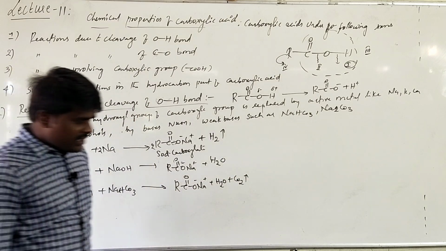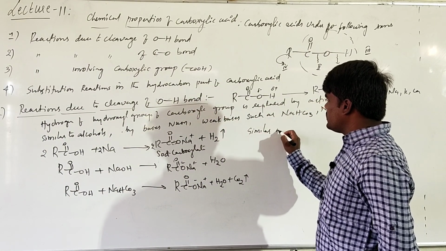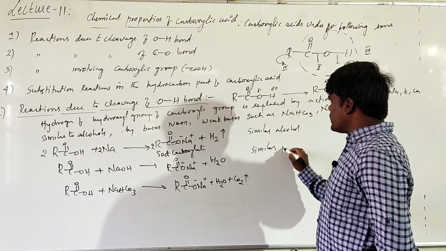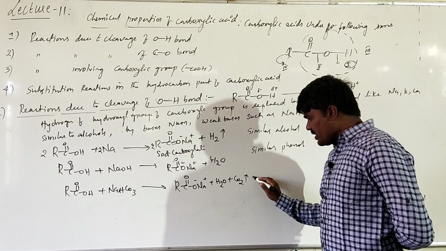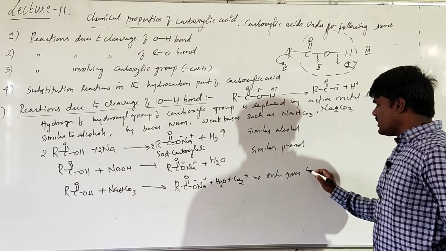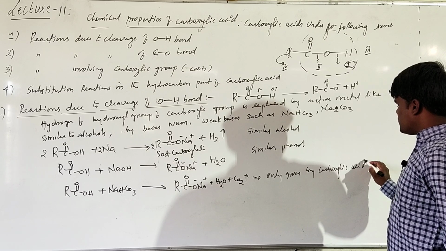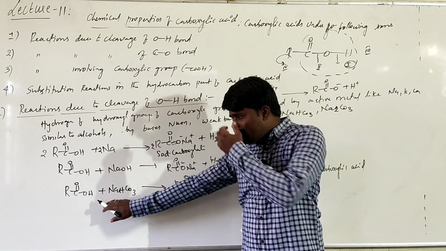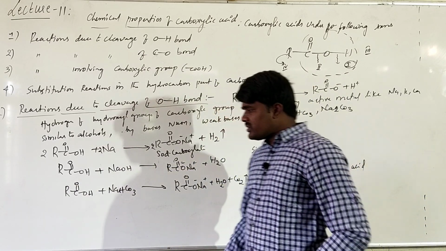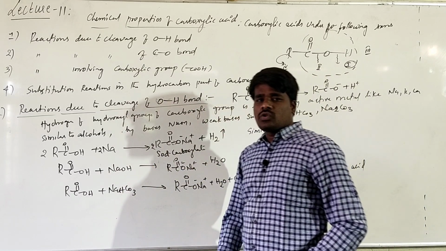Okay, this type of reaction is similar to what? This type of reaction is also given by alcohols, but this type of reaction is not given by alcohols, but they can be given by phenols. But this reaction is only given by carboxylic acids. So since it is a strong acid, it will be able to react even with the weak bases. But if you compare the acidity of phenols and alcohols, they are weaker acids than the carboxylic acid, so they are unable to react with the sodium hydrogen carbonate.